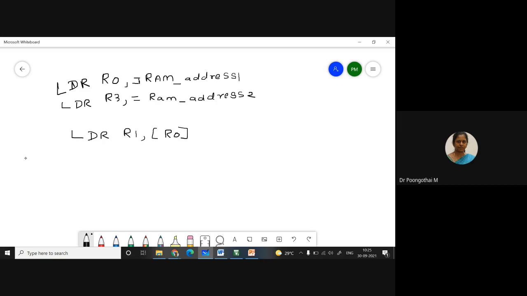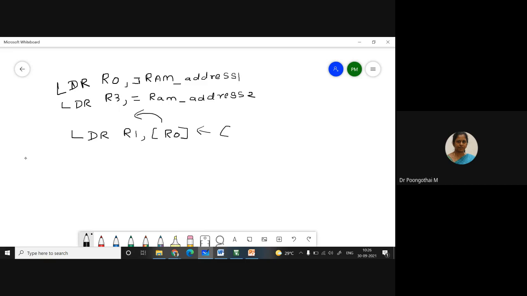So what will it do? What is the function of this particular instruction? The value pointed to by R0 is transferred to R1.